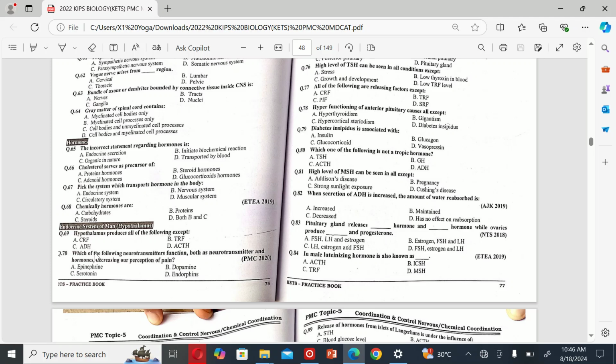The next MCQ is: which of the following function both as neurotransmitters and hormones, decreasing our perception of pain? A. Epinephrine, B. Dopamine, C. Serotonin, and D. Endorphins. So the correct option is D.